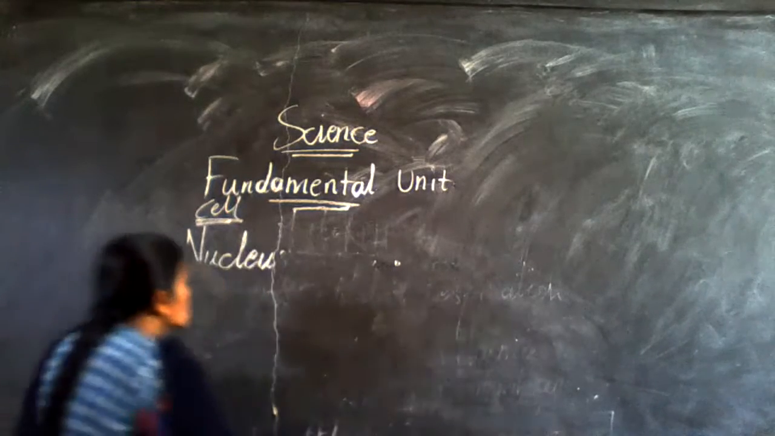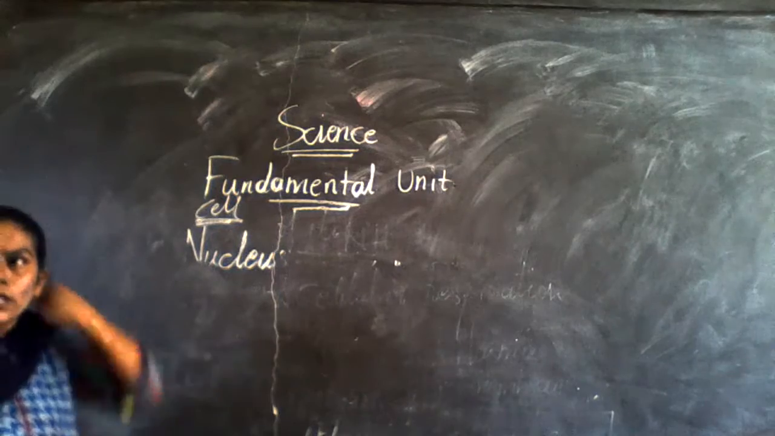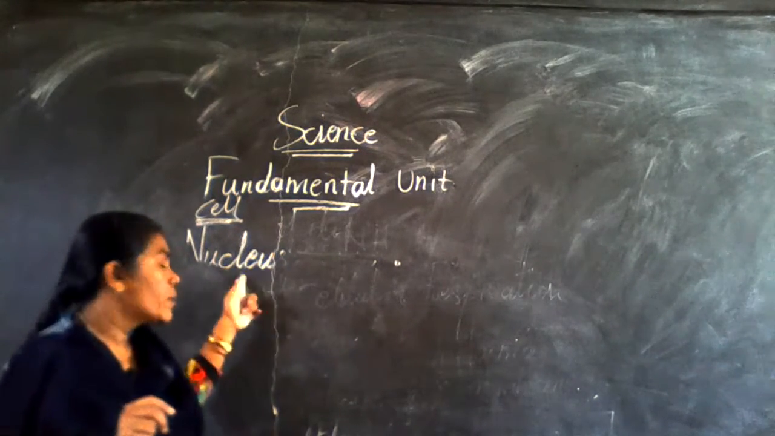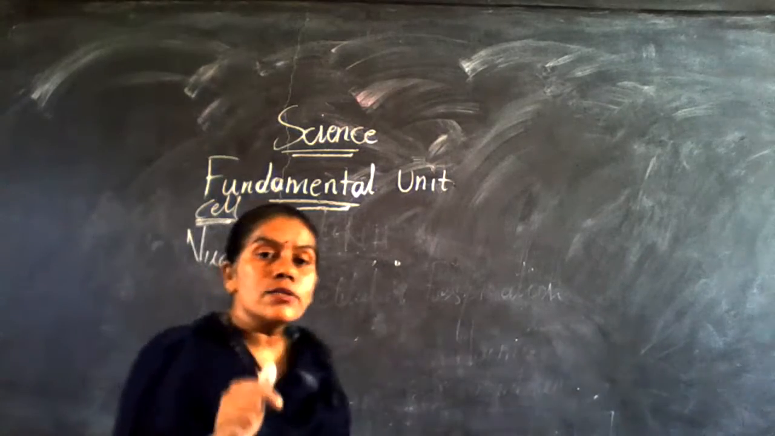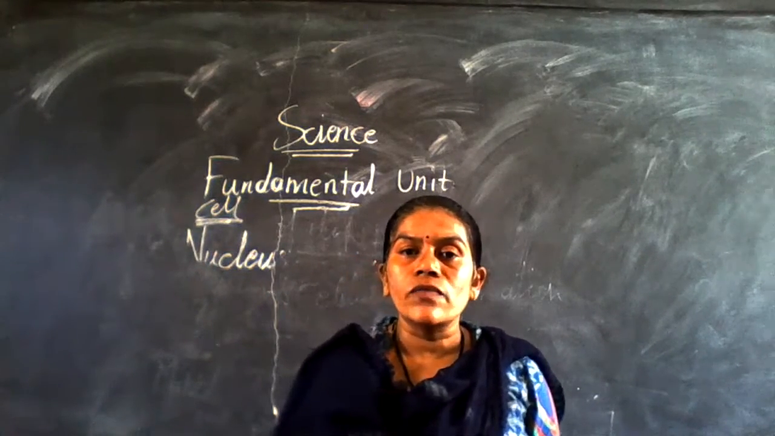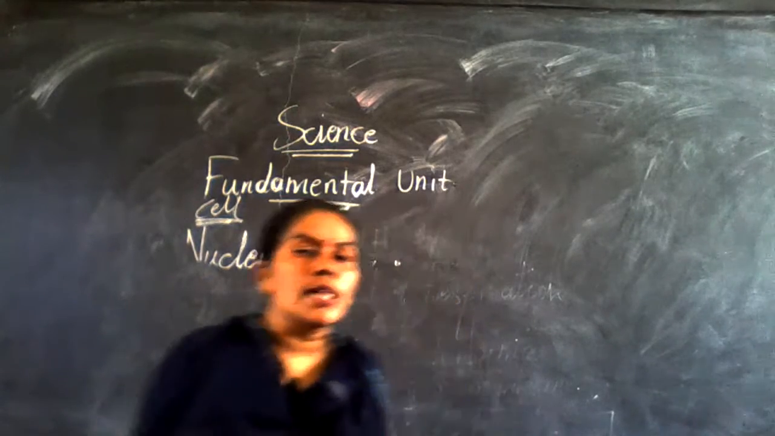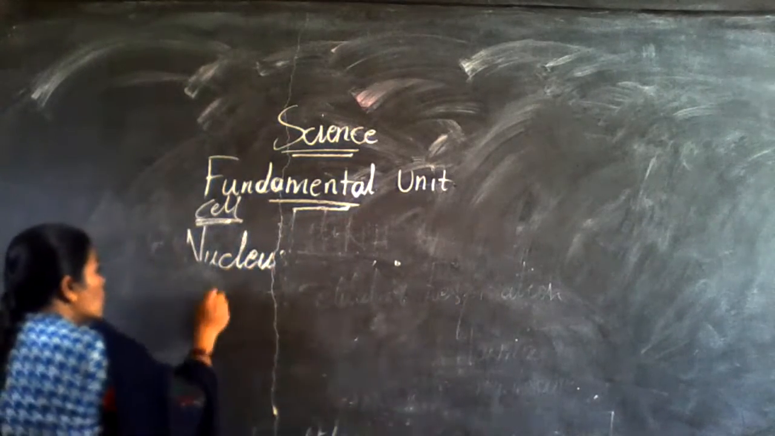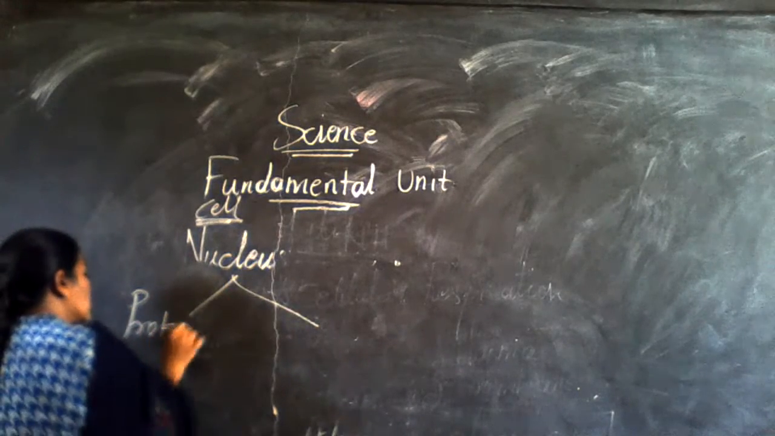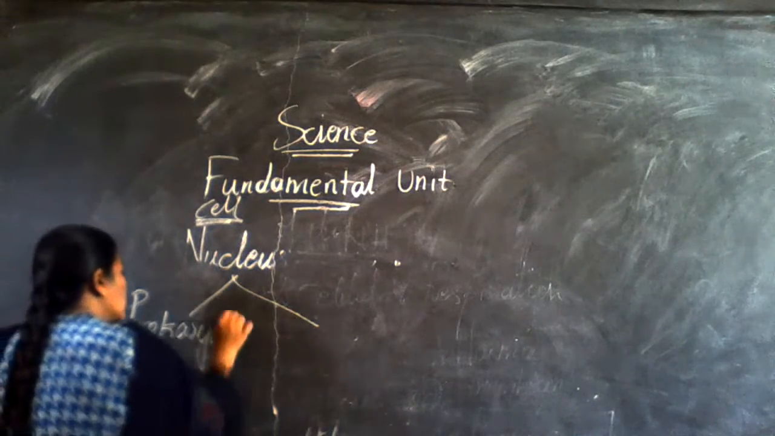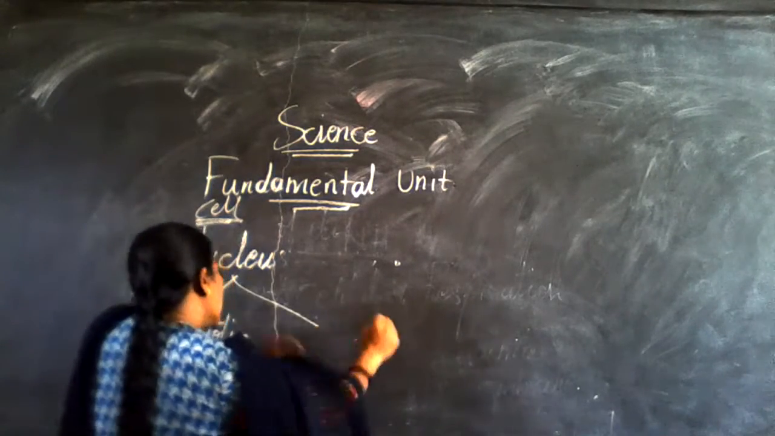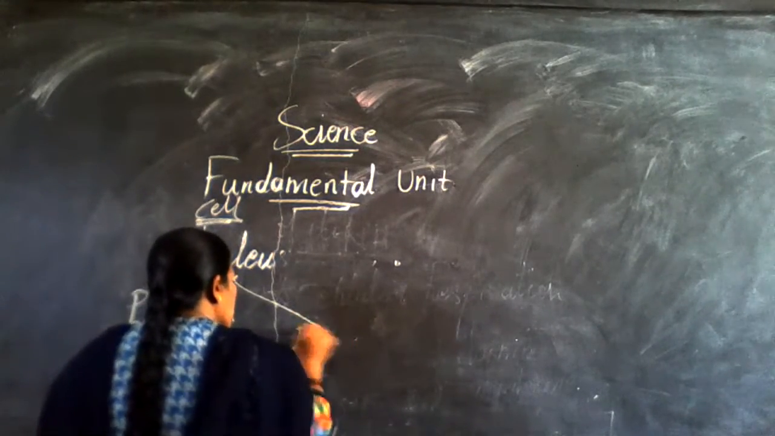So here we are going to find out two things. One is depending upon the cell, depending upon the nucleus, the presence of the nucleus and the absence of the nucleus. The absence of the nucleus we call the prokaryotic cell. What we call prokaryotic. And this we call the eukaryotic.